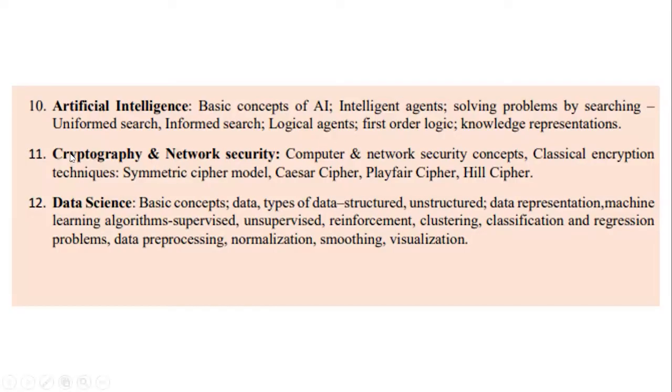Okay, next, moving on to the 11th topic, cryptography and network security. See, already we have learned some basic network concepts in chapter 9 under computer networks. So the beginning of this unit will be like a brush up of unit 9 only. Okay. So you'll be learning about the computer and network security concepts. Then comes the encryption techniques, wherein you will be learning about symmetric cipher model, Caesar cipher model, Playfair cipher model, and Hill cipher model. So these are different encryption techniques when it is concerned about the network security.